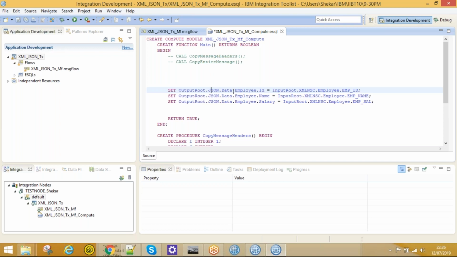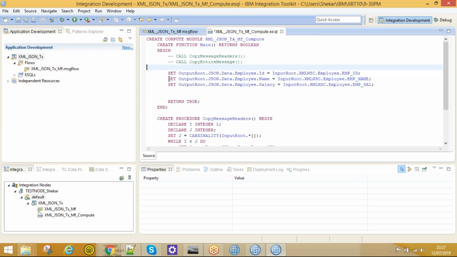So based on that, we need to write. If we take only JSON dot employee, it won't take the values. Actually, the JSON data will be under the JSON tree. Under that data, whatever message we are storing will be stored under the data only, not directly on the JSON.